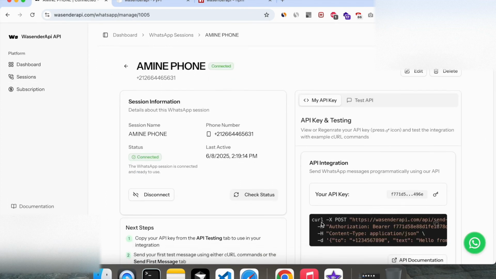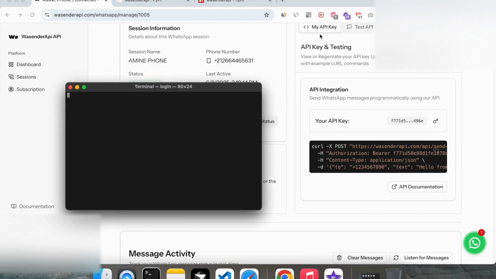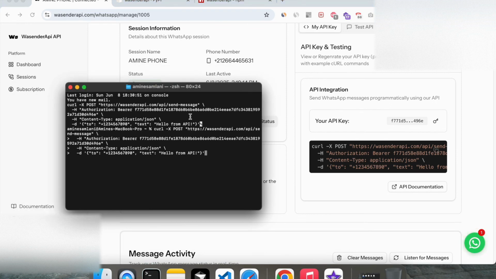So, yeah, if you've been stuck, if you're tired of Meta slowing you down, or you just want a shortcut that actually works, try Wasender API. Build fast, message instantly, scale without stress, and skip all that Meta drama.